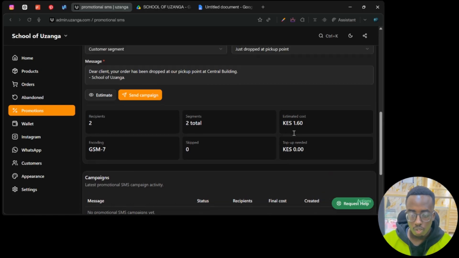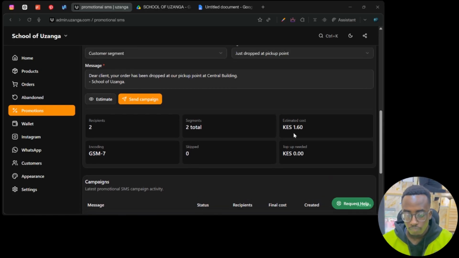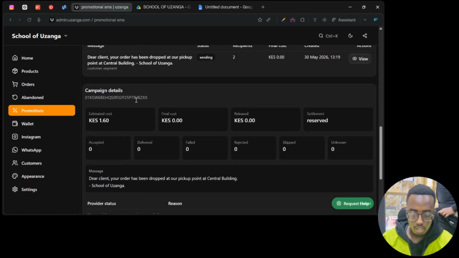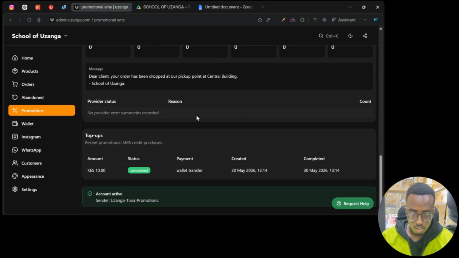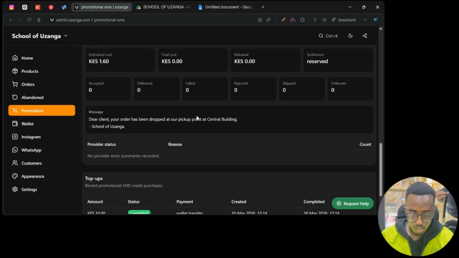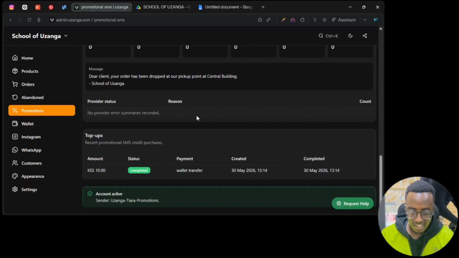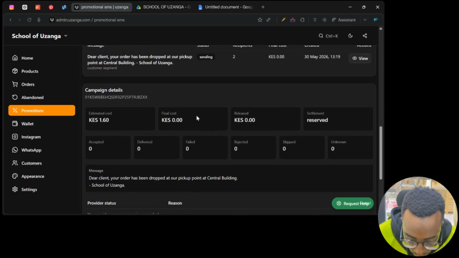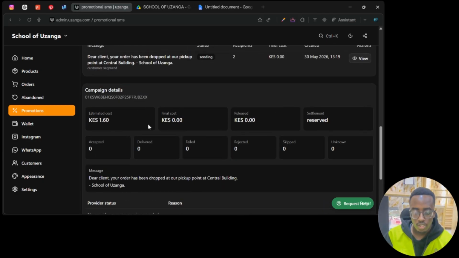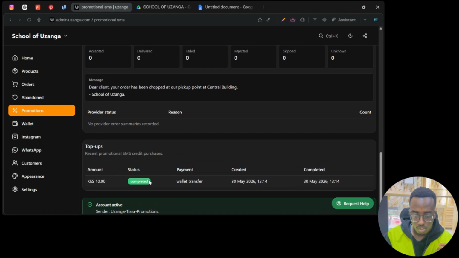If that's reasonable enough, we can go ahead and send the campaign. Now you can see that the SMS has been sent. So we spent 1.6 shillings to send this update to customers.